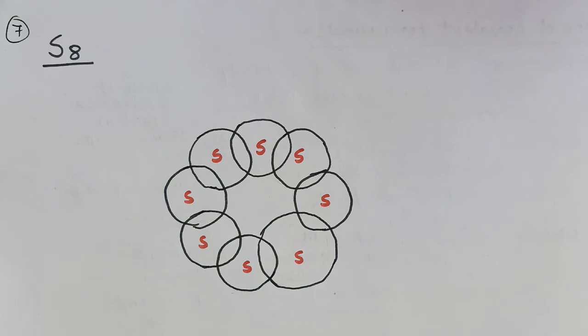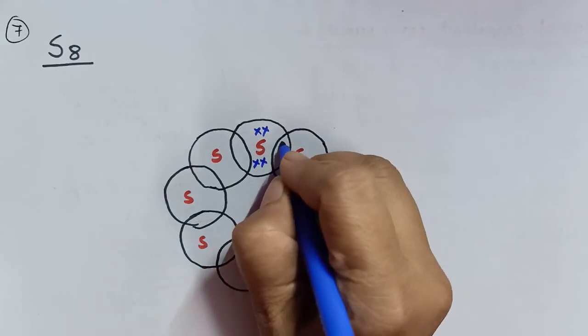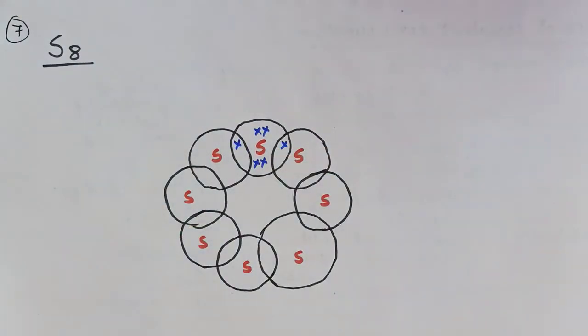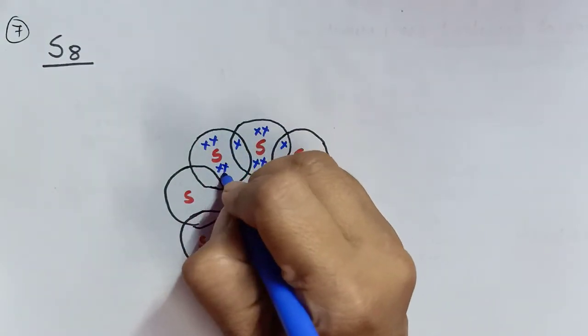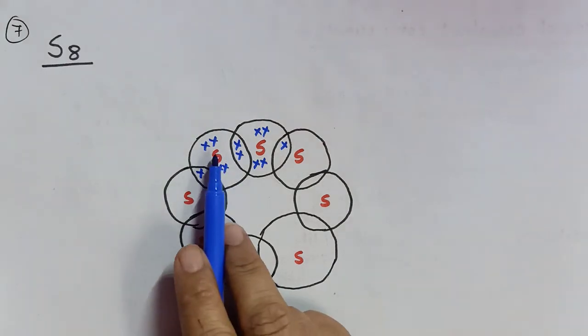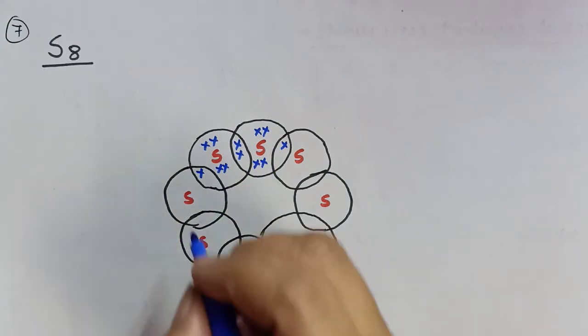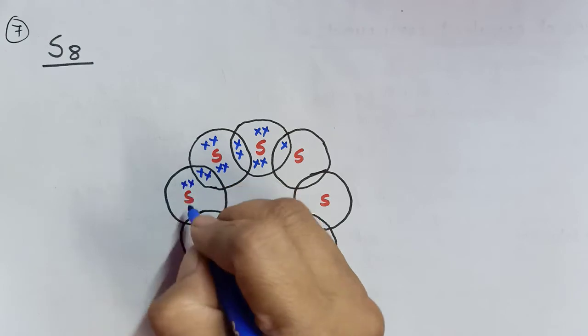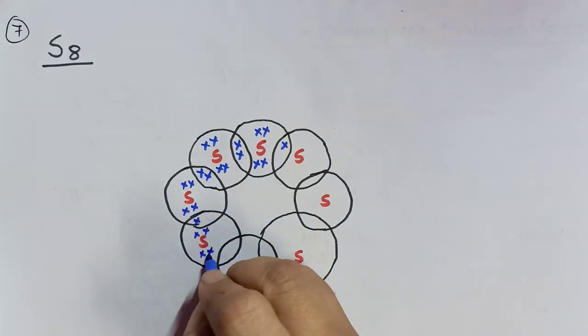And we know that there are 6 electrons in the outermost shell of sulfur. So 1, 2, 3, 4, 5 and 6. Now the next sulfur, 1, 2, 3, 4, 5 and 6. So like this, sulfur will share its electron with its adjacent as well as the previous atom. So now let us complete all the atoms.